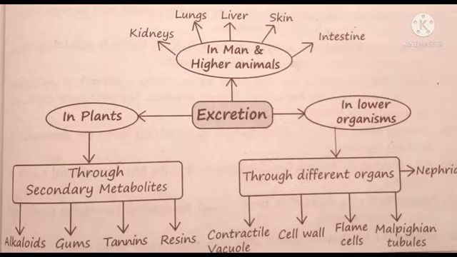Excretory organs: kidneys, lungs, liver, skin, intestine. Second one, excretion in plants through secondary metabolites: alkaloids, gums, tannins, resins. And third one, lower organisms, through different organs: nephridia, vacuoles, cell wall, flame cells, and Malpighian tubules.